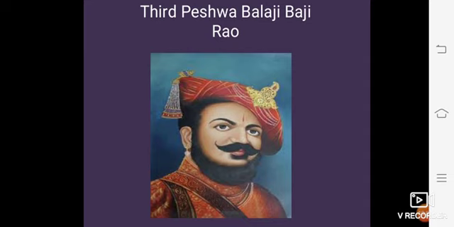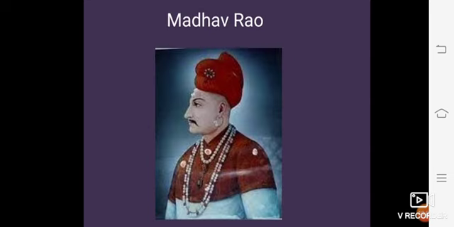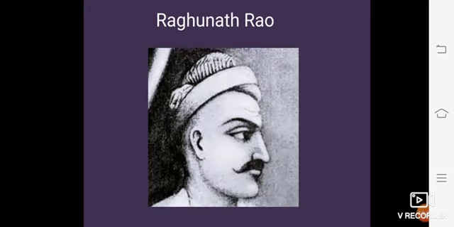Now he was succeeded by his son Madhav Rao. He kept in check the ambition of his brother Raghunath Rao and maintained unity among the Maratha chiefs and nobles, and very soon recovered the power and prestige of the Marathas, which they had lost in the third Battle of Panipat.